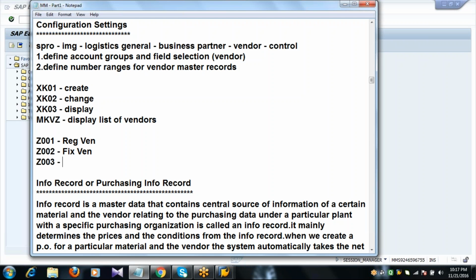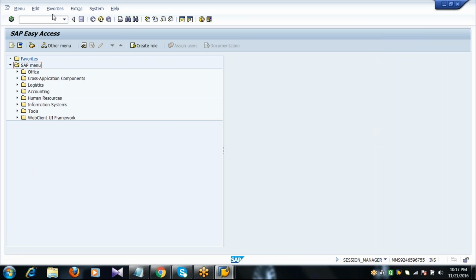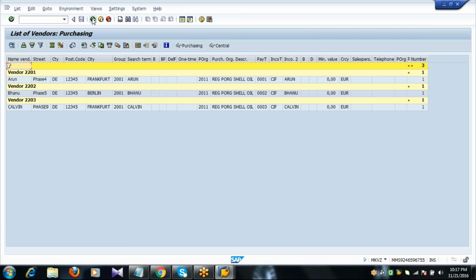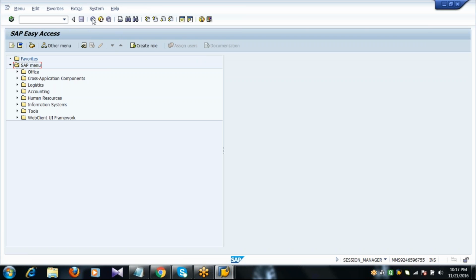A service vendor like this. Whenever you go to the list of suppliers MKVZ, here you can enter that Z001 account. Here we created only 2001. Like this, you can create n number of vendor account groups for the list of suppliers based upon regular vendors. So you can get the report based upon that and whatever you want.